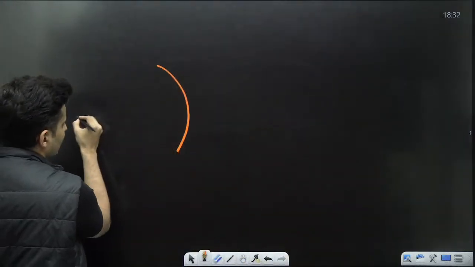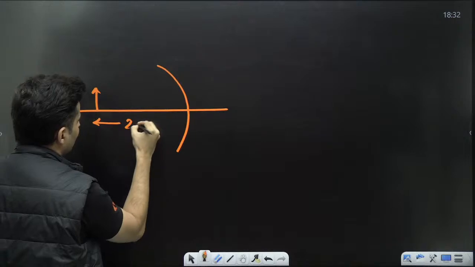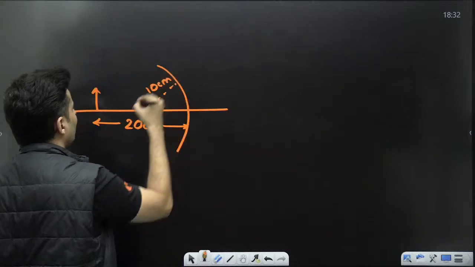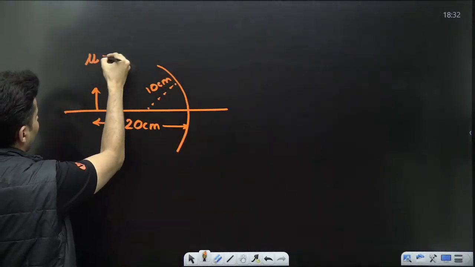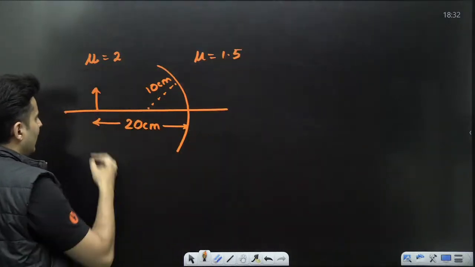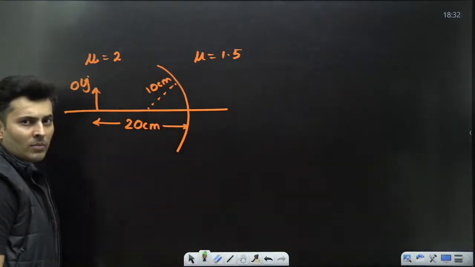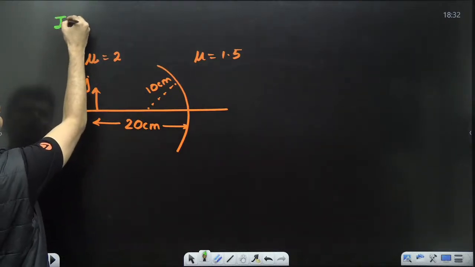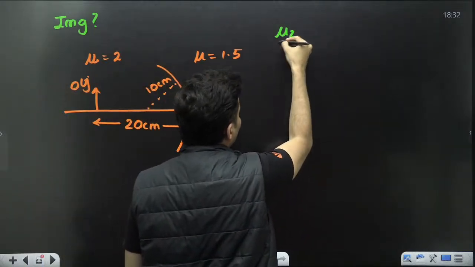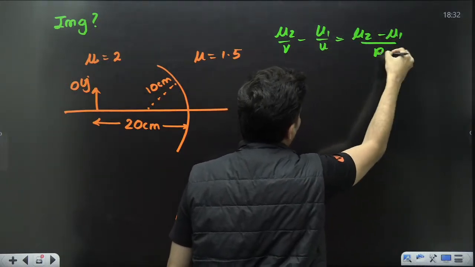Let's see if you are able to at least put things properly in the formula. Imagine this is at a distance of 20 centimeter and this is 10 centimeter. This has a refractive index of 2, this has a refractive index of 1.5, and this is your object. I don't know where the image is. To find where the image is, I use the formula mu2 by v minus mu1 by u is equal to mu2 minus mu1 divided by r.